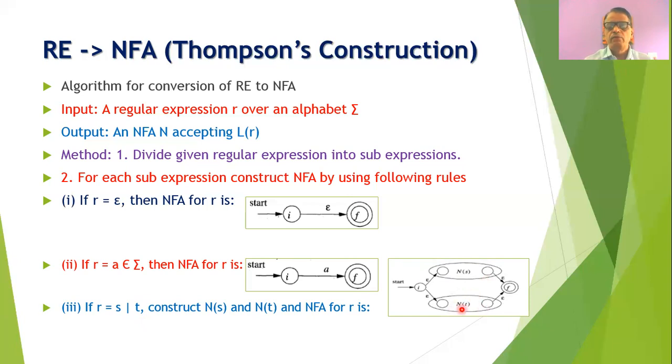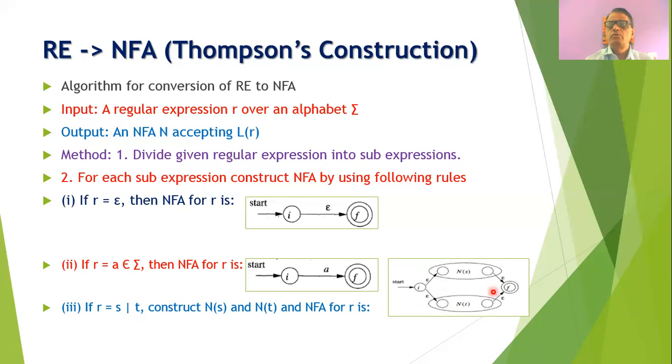And then what we will do is that we will add one more state as a start state and one more state as the final state. And then you can find that from the start state, we have an epsilon transition to the first state of the NFA NS. And also we will have an epsilon transition to the first state of the NT.